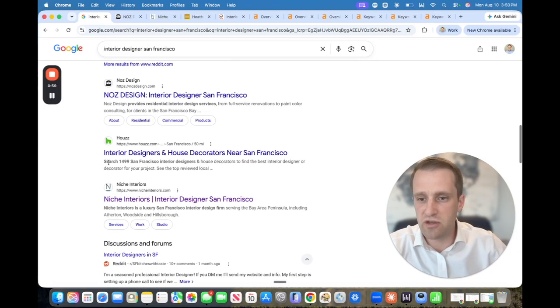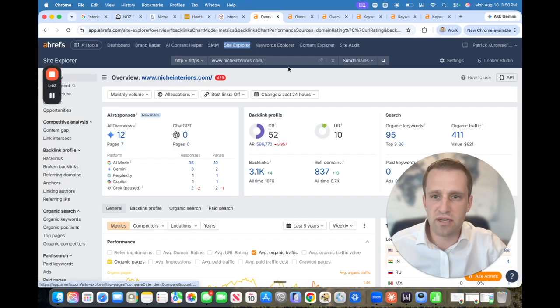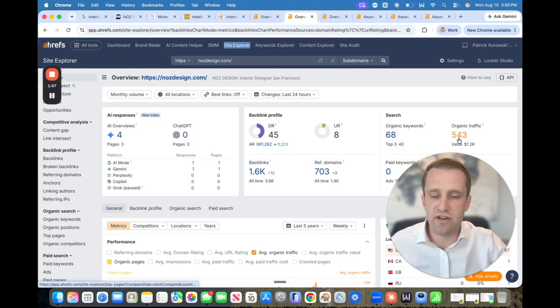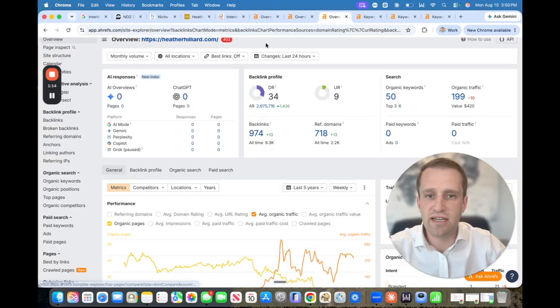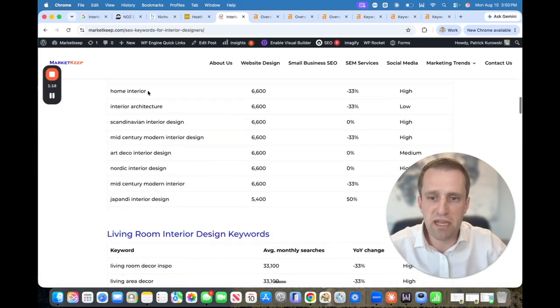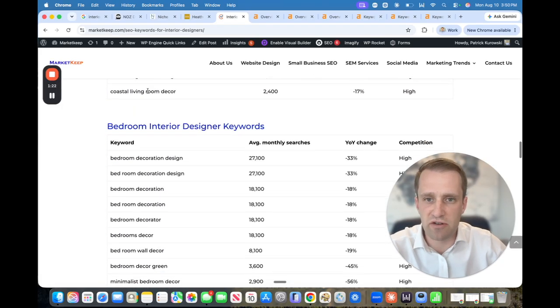So I want to show you how Naj is able to generate 411 visitors on a daily basis to their website, how Niche is able to generate 533 visitors on a daily basis, and how Heather Hilliard is able to generate 199 visitors on a daily basis, all utilizing mainly the keywords that you find in our article, SEO Keywords for Interior Designers. So let's dive right in.